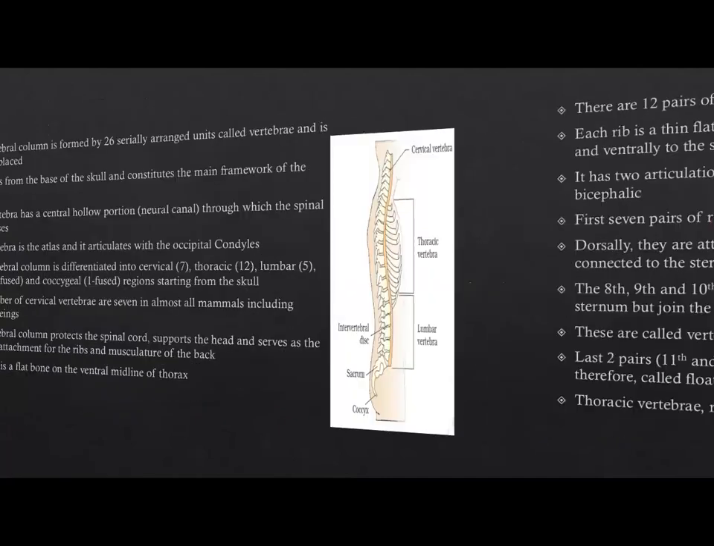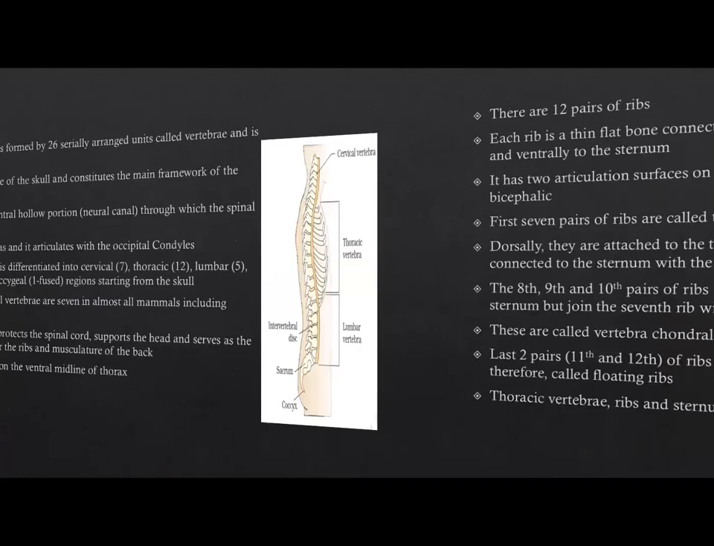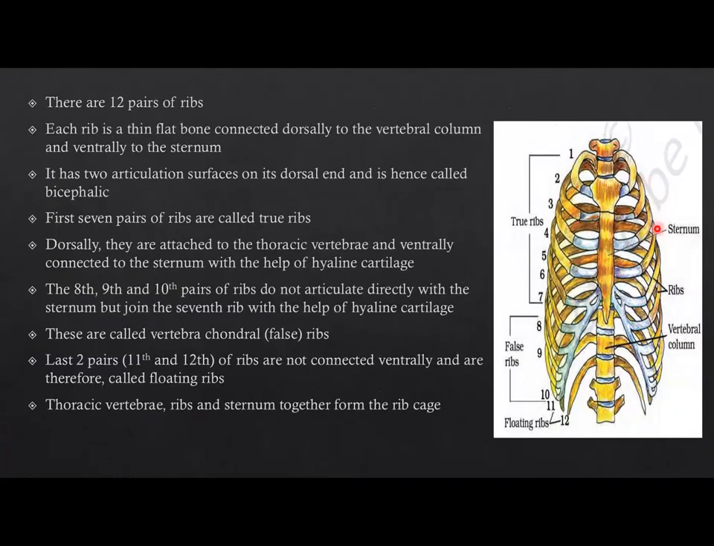Here we see the cervical vertebra, thoracic vertebra, and lumbar vertebra, intervertebral disc, sacrum, coccyx. In the ribs, true ribs are from 1 to 7, and false ribs are from 8 to 10. 11 and 12 are known as floating ribs. We have the sternum present between the ribs and the vertebral column on its ventral side.